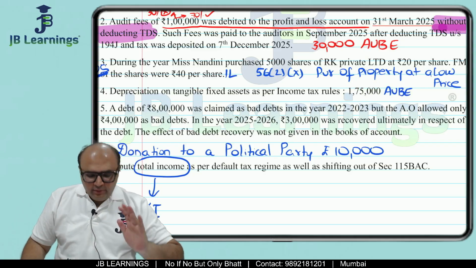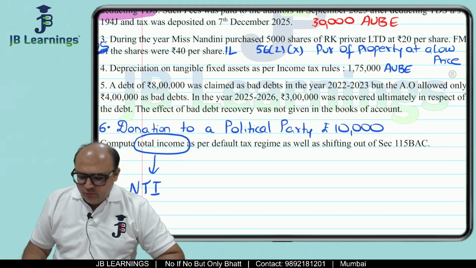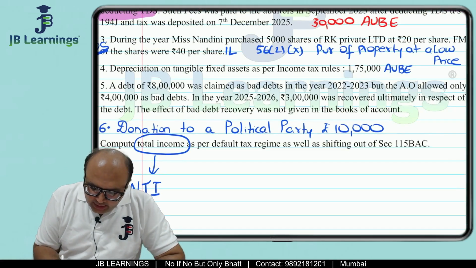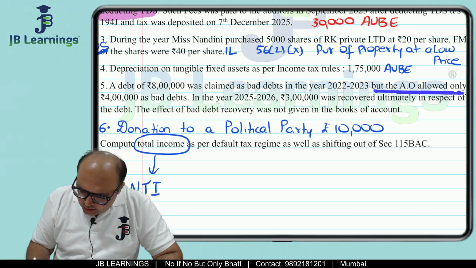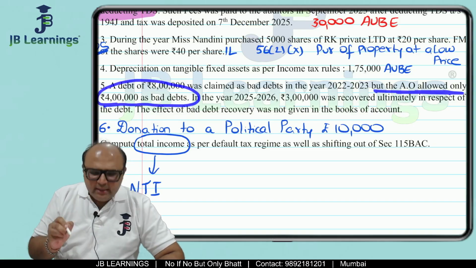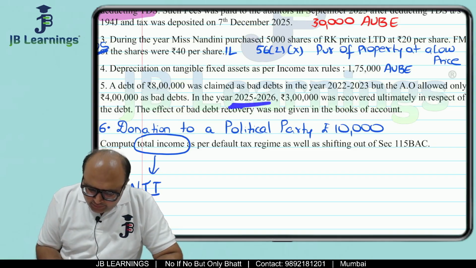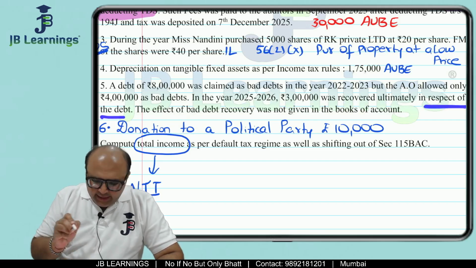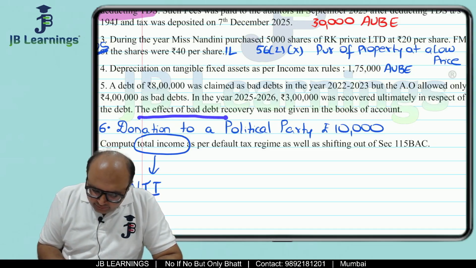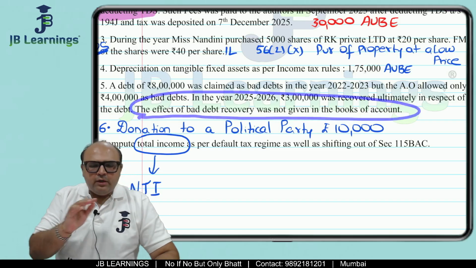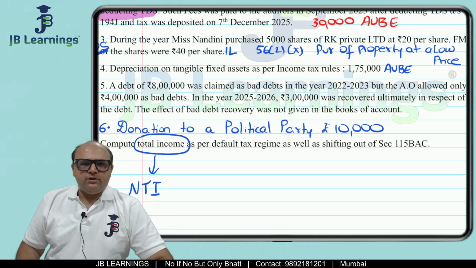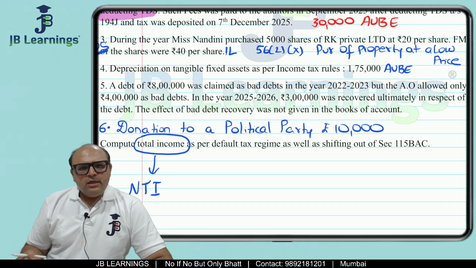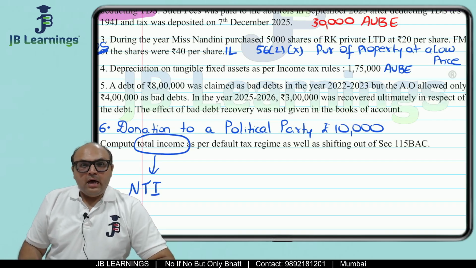Now adjustment number 5. A debt of rupees 8 lakh was claimed as bad debts in 22-23, but the AO allowed only rupees 4 lakh as bad debts. In the year 25-26, 3 lakh was recovered ultimately in respect of the debt. The effect of bad debt recovery was not given in the books of accounts. Now, friends, students, this is a very nice adjustment which is not regularly asked in your exams, but this is important. They may ask this adjustment now.